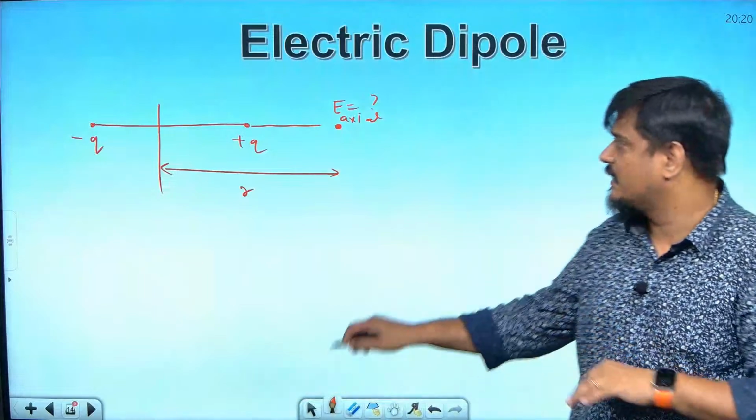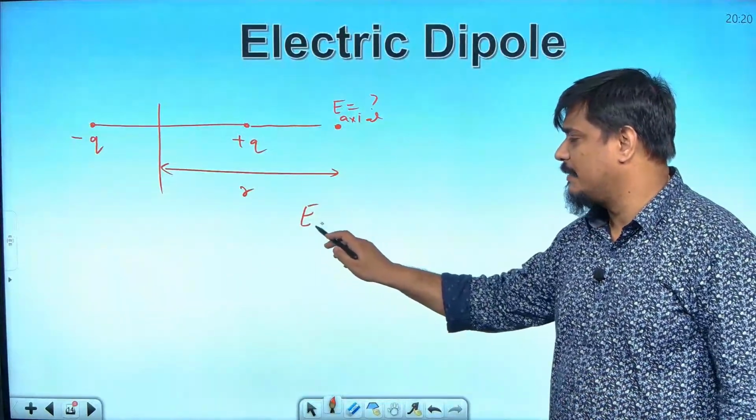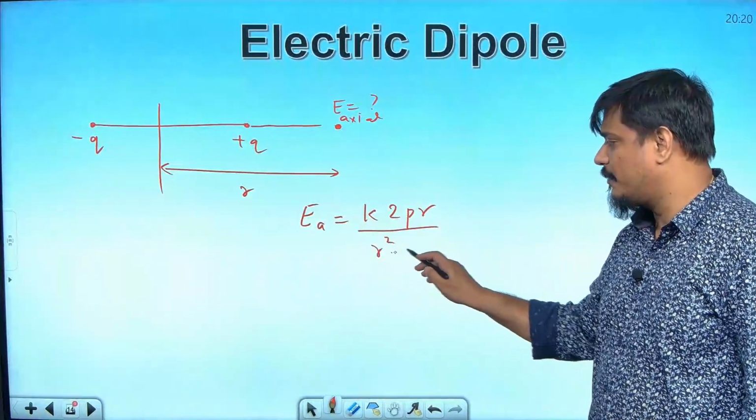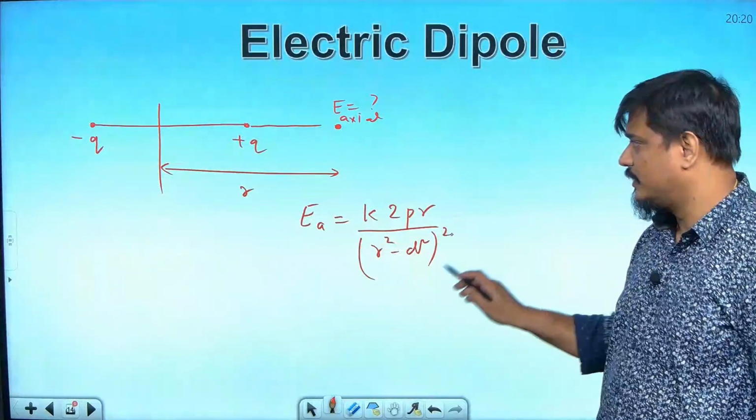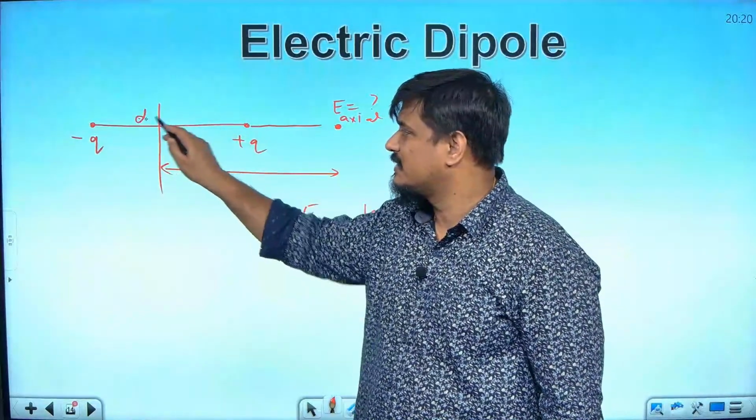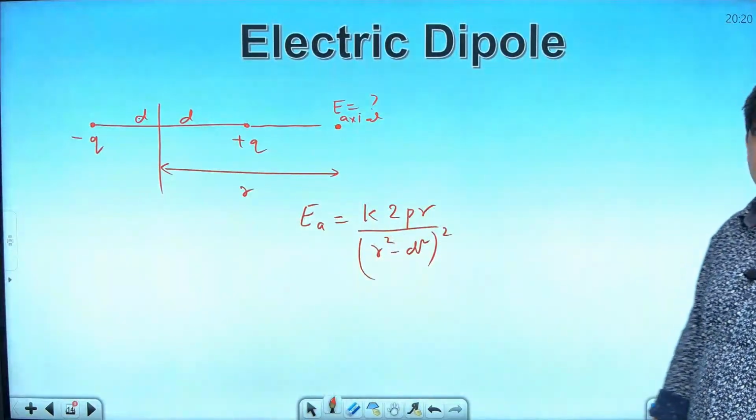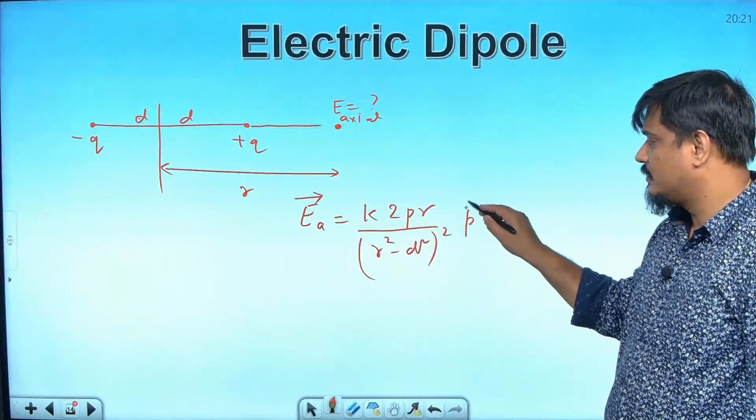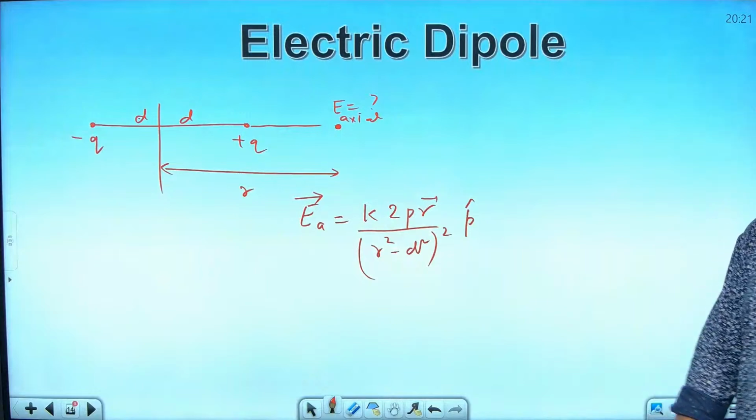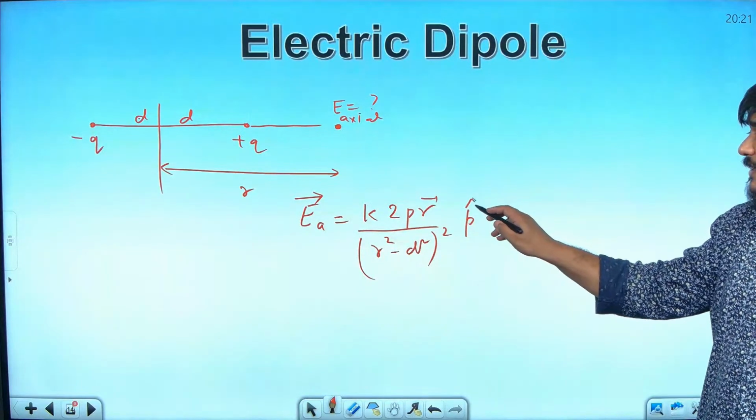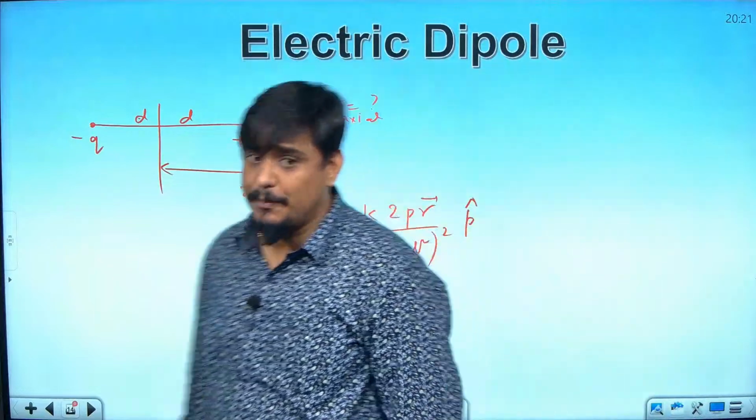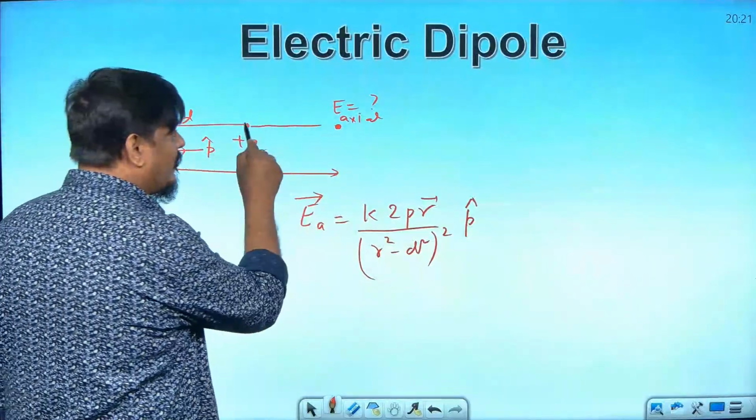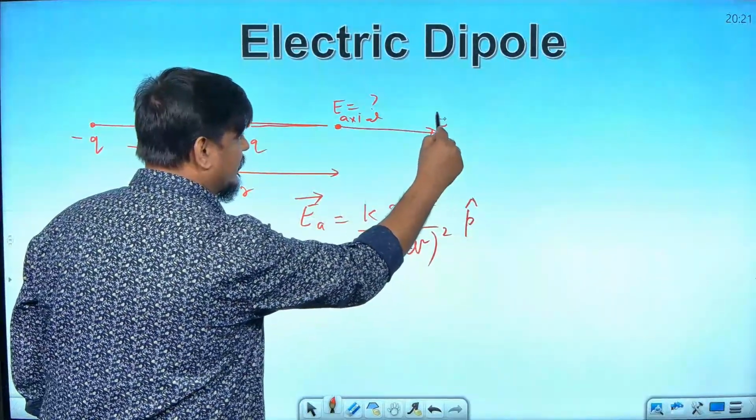And when you solve it and get the answer, what is the value of E axial? Anybody remembers? It is K into 2PR by R square minus D square, the whole square. D is this distance, the half distance, D and D, isn't it? And if you want to write it in vector form, obviously R vector, and here P cap will come. P cap means it will have the same direction as the dipole moment. Obviously, yes, because the dipole moment is from negative to positive, P cap, and this is also from this direction. The net electric field will be in this direction, E axial,